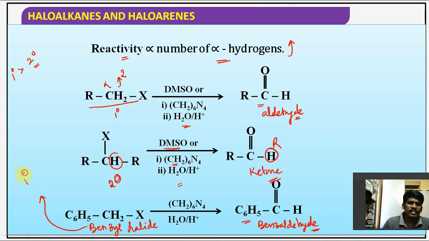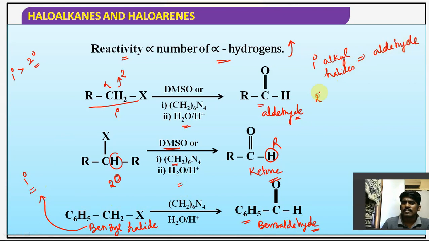Benzyl halide is nothing but a primary halide, a primary benzylic halide. So primary alkyl halides will give aldehydes. Secondary alkyl halides will give ketones. Understood the point, guys? Is it clear for you?